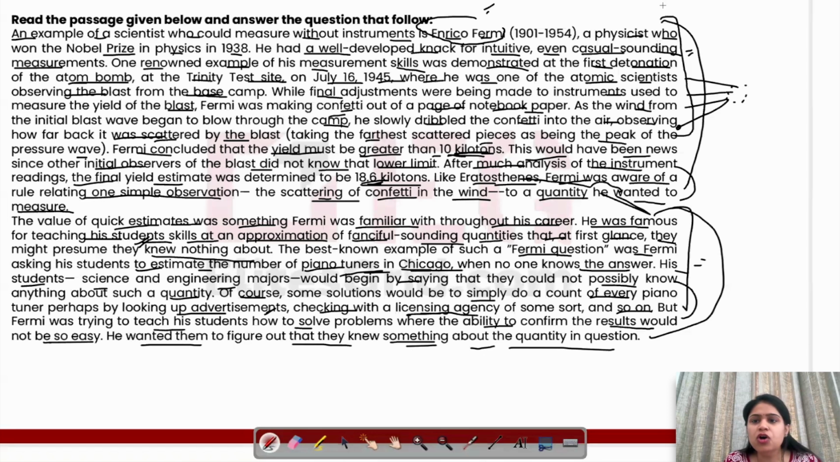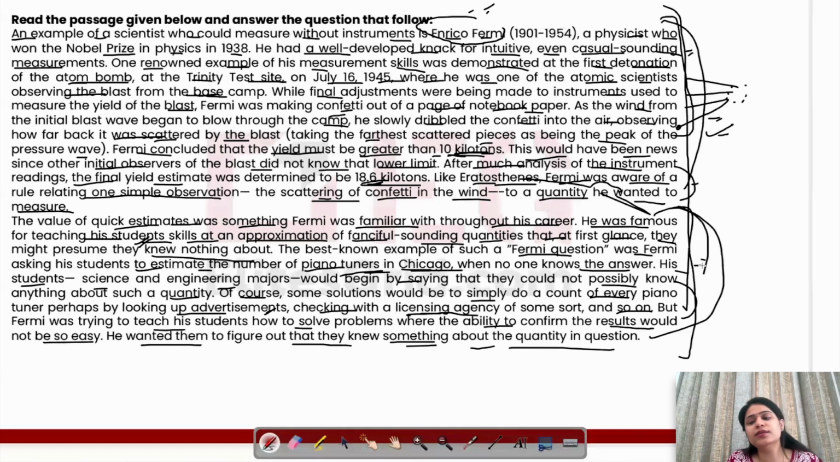So the main core aspect of the passage is that we are talking about a person and how, through his knowledge, we are studying that things that are very difficult to measure can also be measured approximately. We can get some approximate value for them. So पहले bomb blast वाला example दिया था कि through using small pieces of paper he could estimate कि क्या yield होगा, और reality में उसके near ही था.